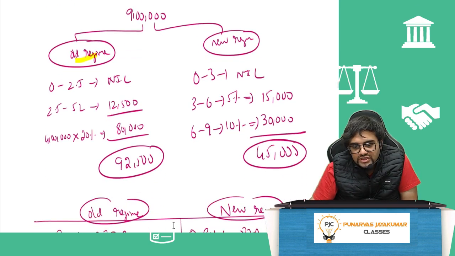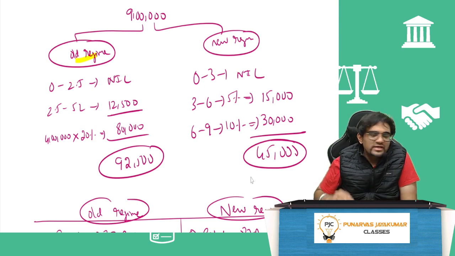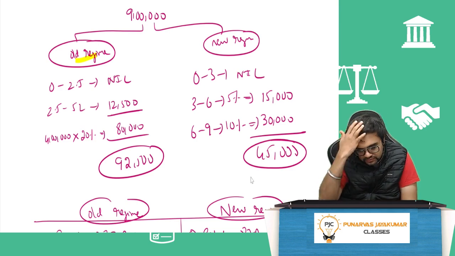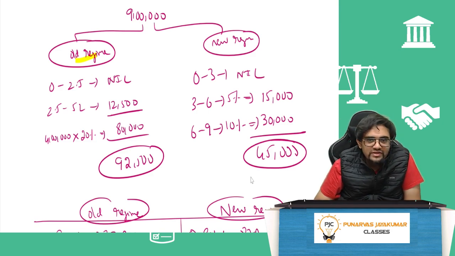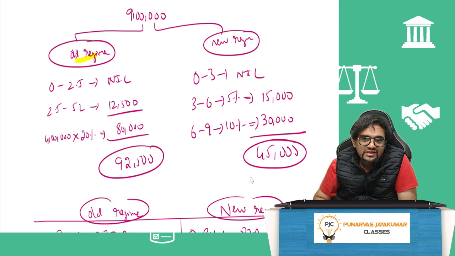But in the new regime, think about it, 0 to 3 lakh, nil. 3 lakh to 6 lakh, 5%, 15,000. 6 lakh to 9 lakh, 10%, 30,000. Here it will become 45,000. So what is better? New tax regime only is better, assuming everything else remains the same.